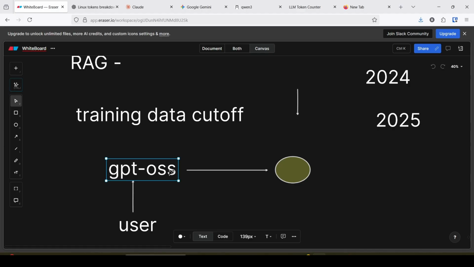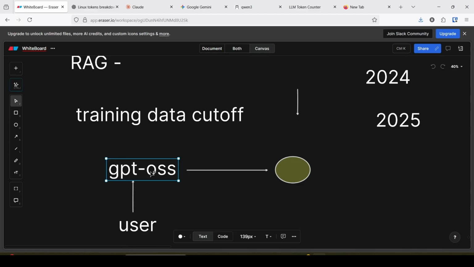In this situation, if I connect another database or document source, GPT OS goes to this database, fetches the data, and provides it to the user.